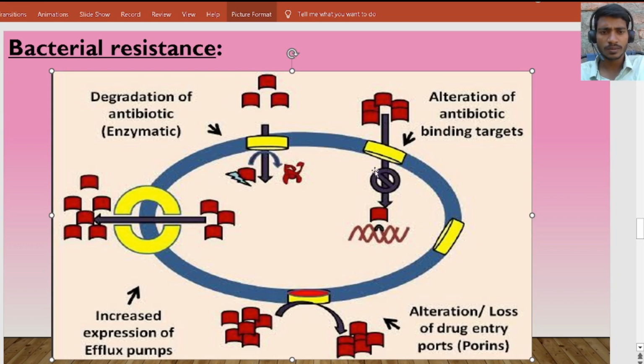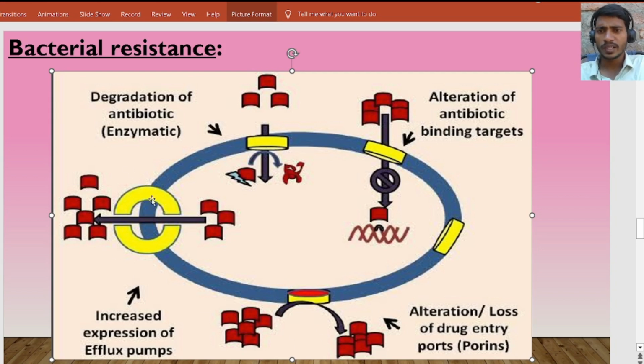This is another mechanism, and the third mechanism is alteration or loss of drug entry pores. As we saw, gram negative bacteria have a special type of porin channels. They allow only specific types of substances. So by altering these porin channels, our drug, for example penicillin, cannot enter the bacterial cell. So it can also inhibit the transpeptidation process.